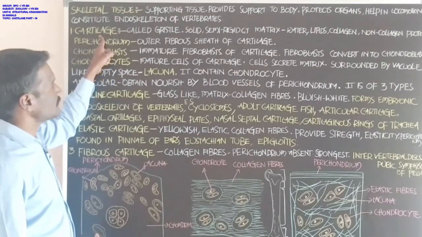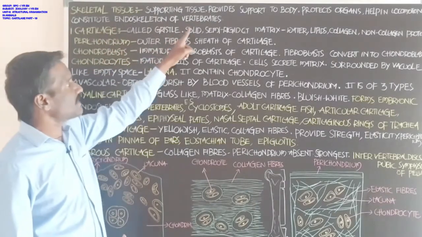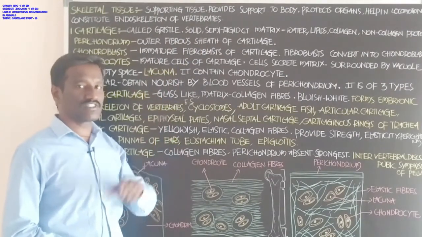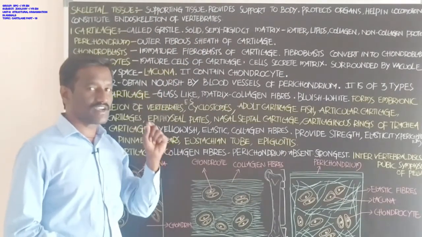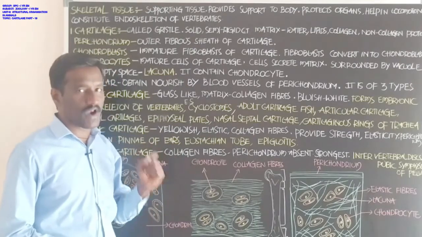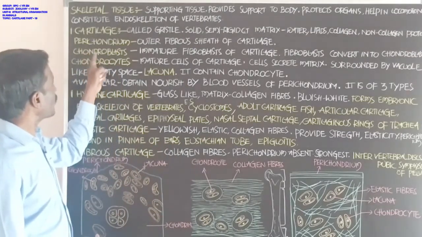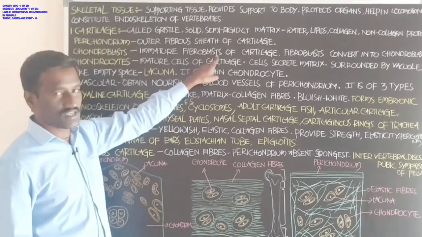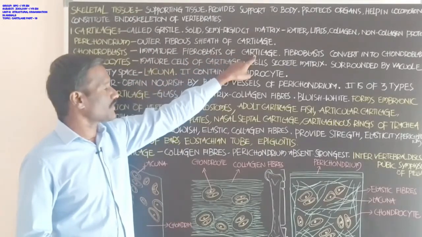Student, in the cartilage, if you observe, there are fibers. These are the fibers along with the cells. Cells present in the cartilage are called fibroblast. Okay, chondroblast means immature fibroblast cells of the cartilage.